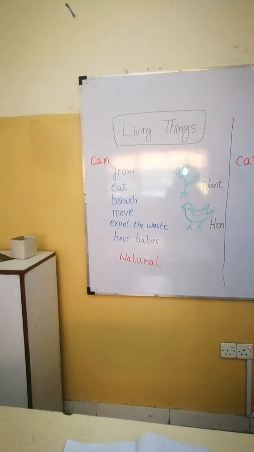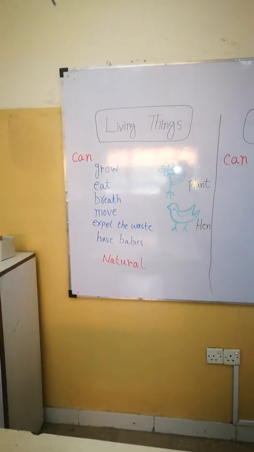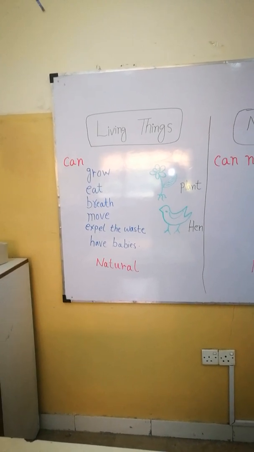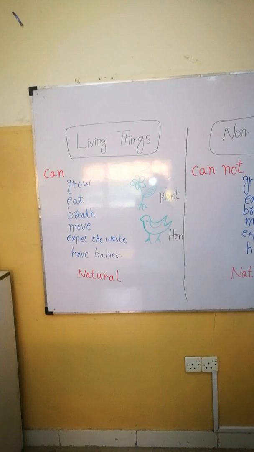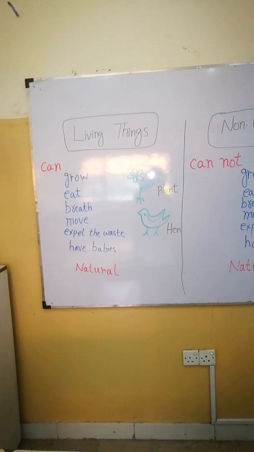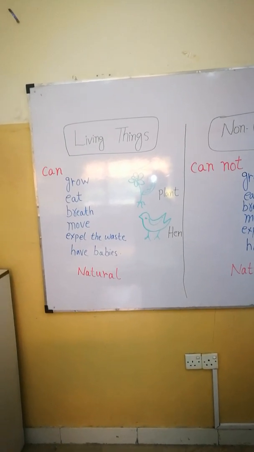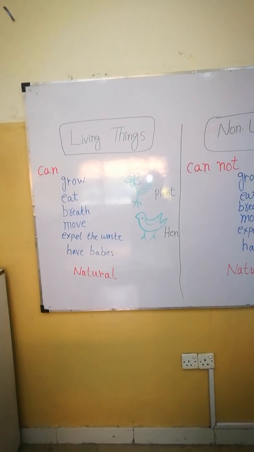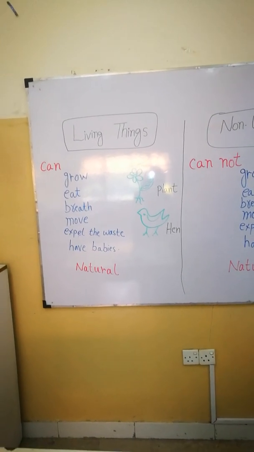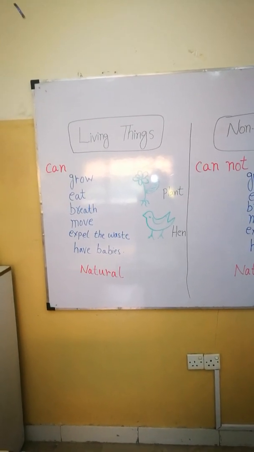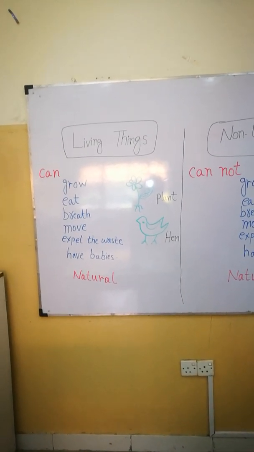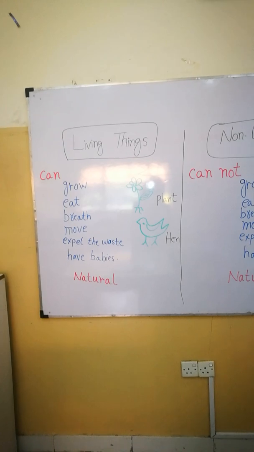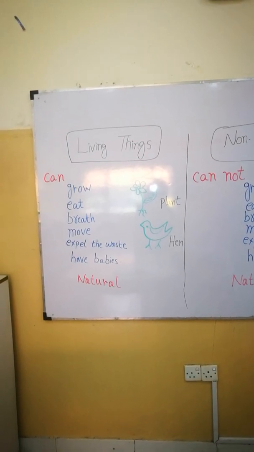Living things. Living things can grow, eat, breathe, move, expel the waste and have babies. There are two examples given, plant and hen. You know plant grow, hen grow, chick grow and changes into hen. All living things are natural. Man cannot make living things by their own.